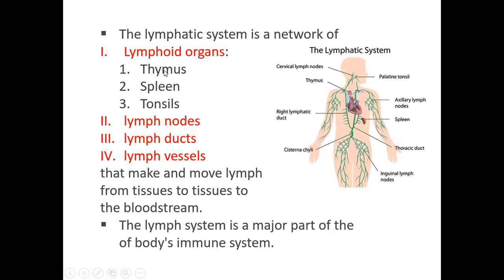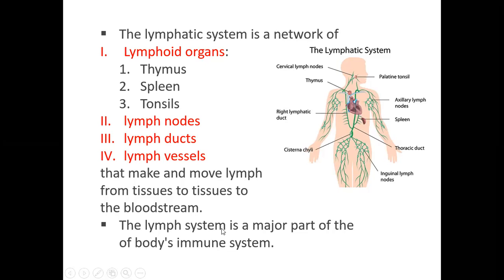So the lymphatic organs, including the thymus, spleen, tonsil, lymph nodes, lymph ducts, and lymphatic vessels, make and move the lymph from tissue to the bloodstream. So it is a part of the cardiovascular system, where a part of the tissue fluid which has flowed from the heart into the different cells will go back into the circulatory system.